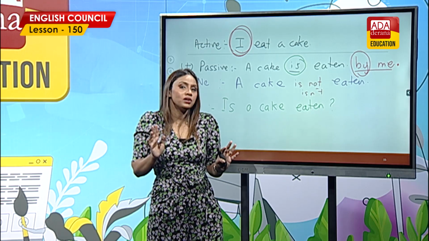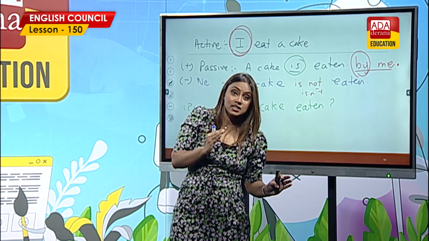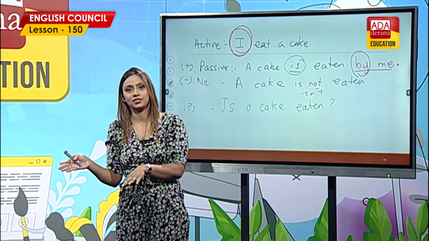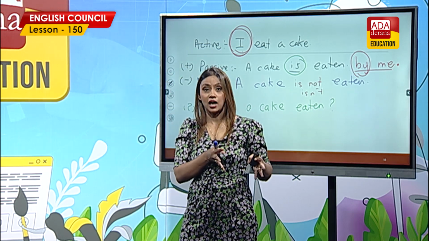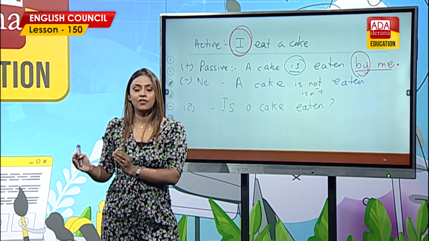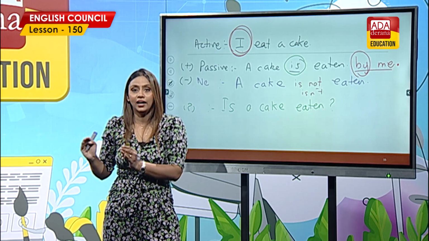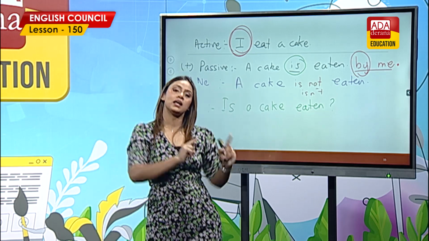Can you remember we learnt this at the beginning? Subject pronouns, object pronouns. As a subject, a pronoun is I, we, you, they, he, she, it. But as an object it's me, us, them, you, him, her, it. It will change. It's the object pronouns that we put after by.